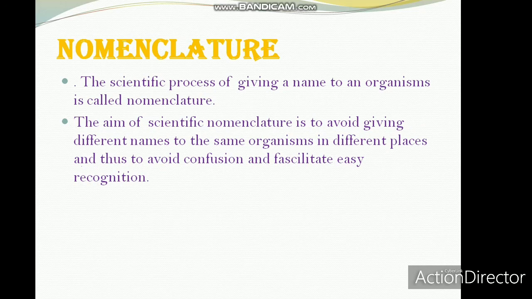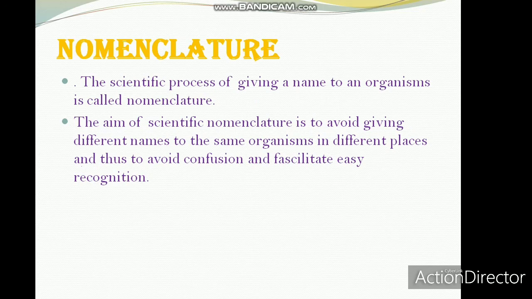The aim of scientific nomenclature is to avoid giving different names to the same organism in different places, and thus to avoid confusion and facilitate easy recognition. That means if you call a mango plant Mangifera indica in India, and you call it Mangifera indica in America, people can also understand that we are talking about the mango plant.